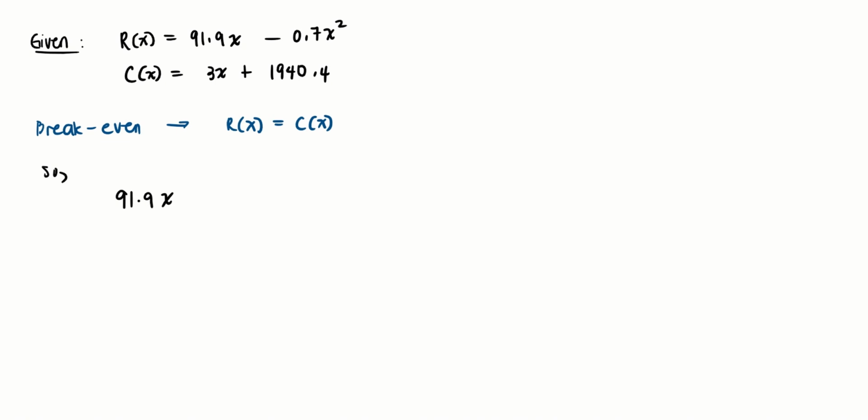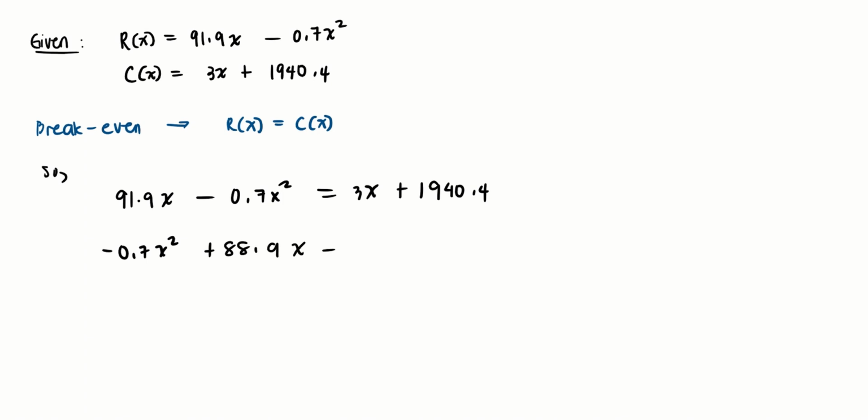91.9 times x minus 0.7x squared. That's equal to 3x plus 1940.4. We have negative 0.7x squared plus 88.9x minus 1940.4. This is equal to 0.